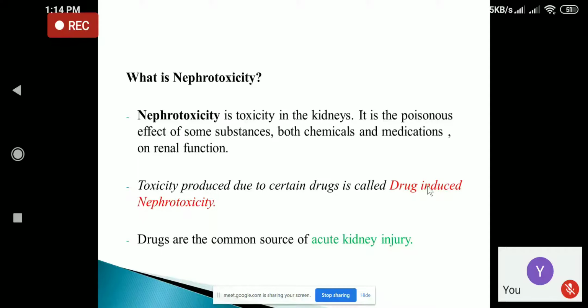Now coming to the definition of nephrotoxicity. So what is nephrotoxicity? It is the toxicity in the kidney. It is the poisonous effect of some substance, either a chemical substance or medications, and they may affect the renal functions. The toxicity which is produced due to certain drugs is called drug-induced nephrotoxicity. So drugs are the most common source of acute kidney injury. Most of the acute kidney injury or acute renal failure is caused by drugs.